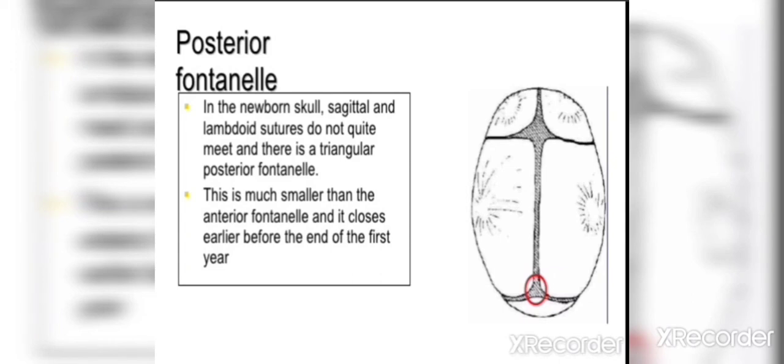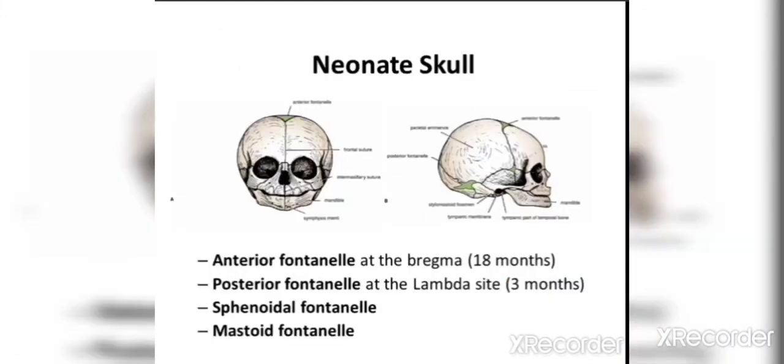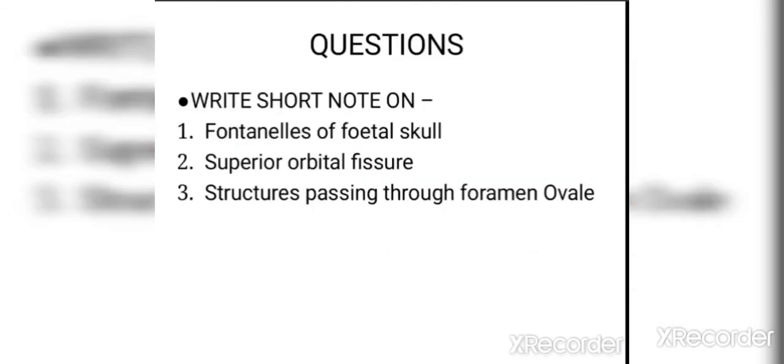Then this is the posterior fontanelle, highlighted with red color. In the neonatal skull, the sagittal and the lambdoid sutures do not quite meet, and there is a triangular posterior fontanelle. It fuses earlier, before the end of the first year. So these are the different fontanelles.